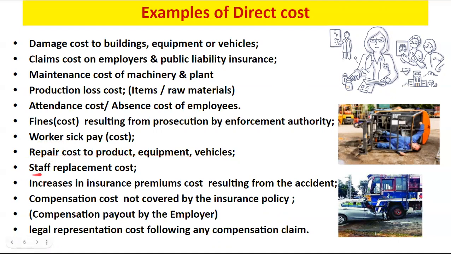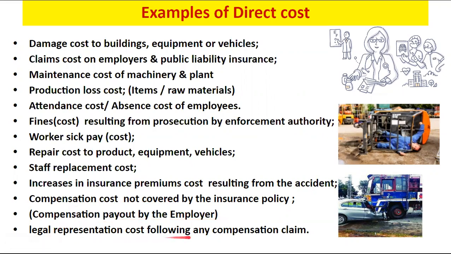There will be the staff replacement cost, because one worker got a major injury, a spinal cord injury, so he's not coming to the site. Then we need to hire new people, and there is an increase in insurance premium cost resulting from the accident. We can see the compensation cost not covered by the insurance policy, which the employer has to give out of his business profit. The compensation payout by the employer is to be considered a direct cost.